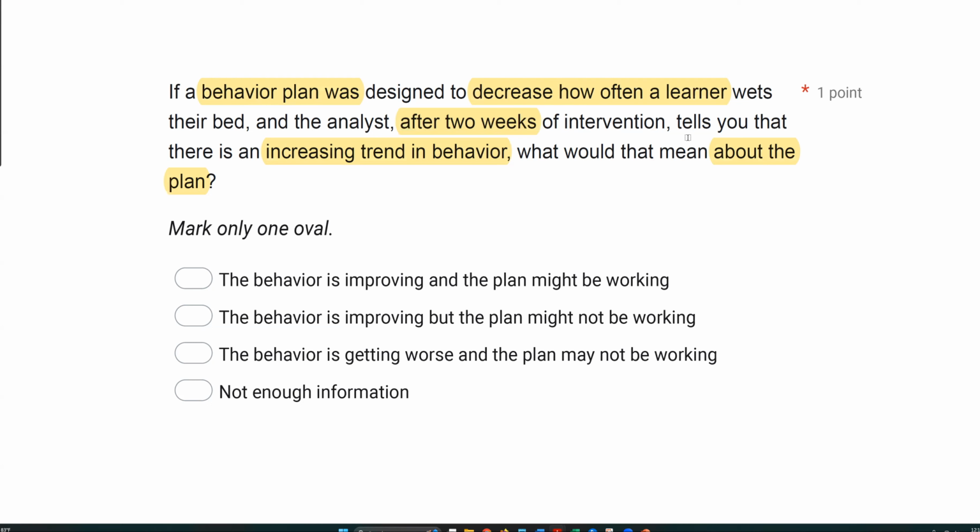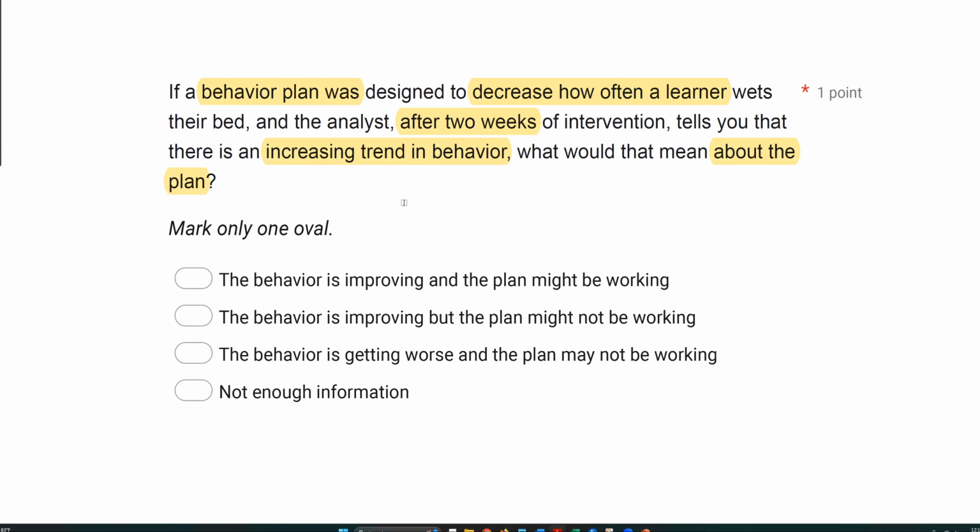So what could that possibly mean about the plan? A, the behavior is improving and the plan might be working. Well, is the behavior improving? Well, no. We want to decrease the behavior. If the trend is going upwards, that means the behavior is likely increasing. There's an increasing trend in behavior. We want to see that behavior decreasing. Same with B, the behavior is improving. The behavior is not improving. It's trending upwards. We need to trend it downwards. So C, the behavior is getting worse. Yes. And the plan may not be working.